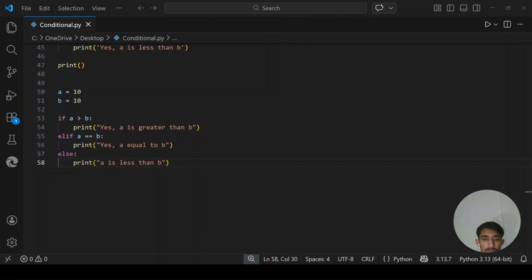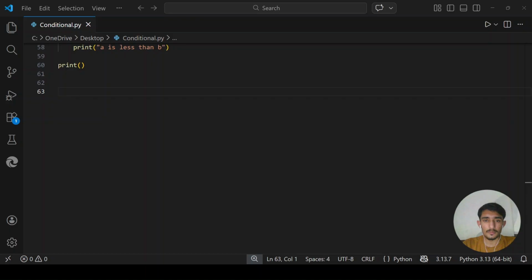Also, Python checks conditions from top to bottom. The moment it finds one condition that is true, it runs that block and skips all the remaining elif and else blocks. If none of the conditions are true, it runs the else block. So the order matters. Let's look at some more complete examples. In the full structure, you can have as many elif blocks as you need. There is no limit, but you can have only one if at the start and one else at the end.